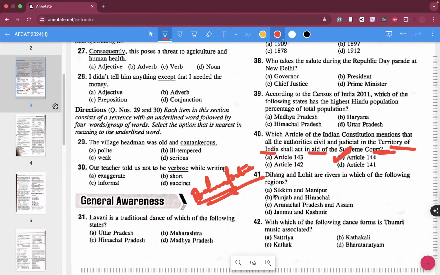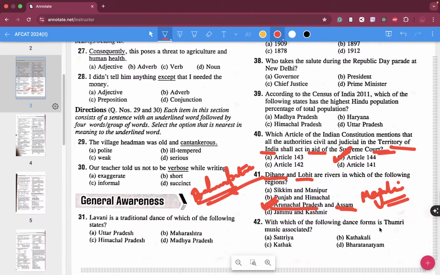Dihang is located in Arunachal Pradesh, and Lohit river is located in Assam. You have multiple questions around Dihang and Lohit, like which is the largest riverine island, Majuli. Also, river Brahmaputra is even bigger than your Ganga as well.